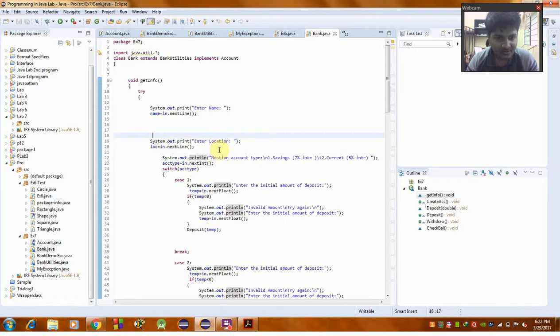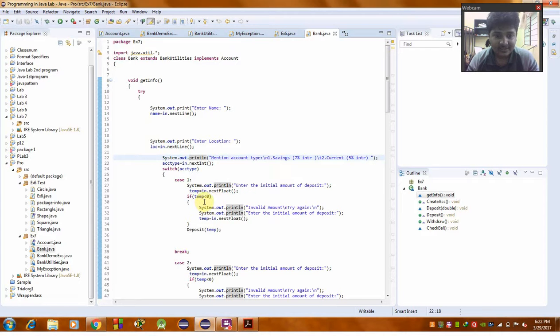We mention the account type, that is savings account with 7% interest and current account with 5% interest. Account type is in.nextInt, and switch on account type. Case 1: System.out.println to enter the initial amount of deposit, and temp is in.nextFloat.